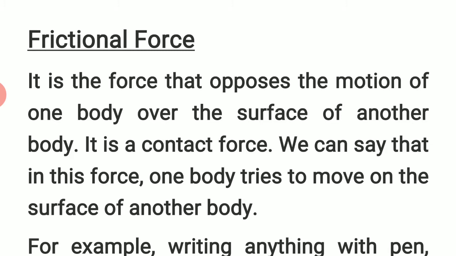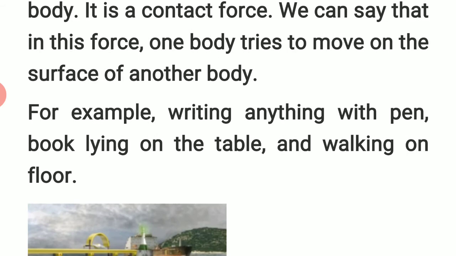You can take both your palms and rub one against the other. So the movement of one surface is opposed by another surface. So when you try to rub very fast, it creates heat. For example, writing anything with a pen, a book lying on the table and walking on the floor requires friction.